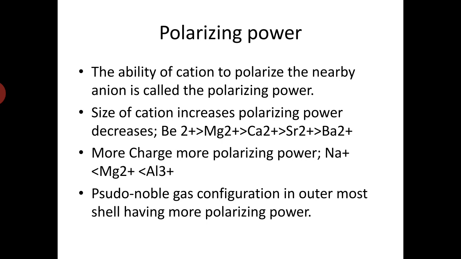So this type of configuration is called the pseudo noble gas configuration, and such cations are also very capable of polarization. This polarizing power is the power of the cation: how much distortion it can produce. The more the distortion, the more the possibility of overlap, and the more the covalent character.